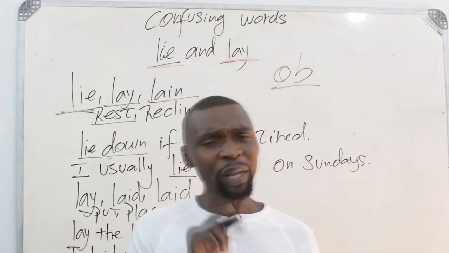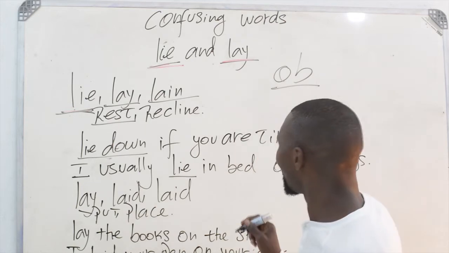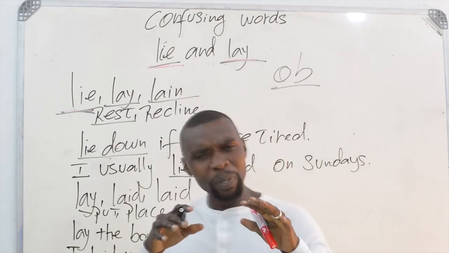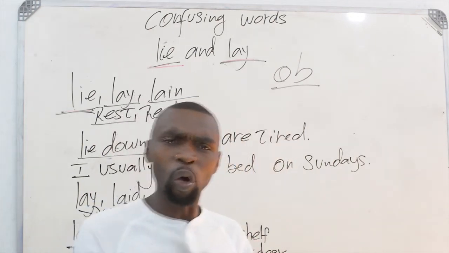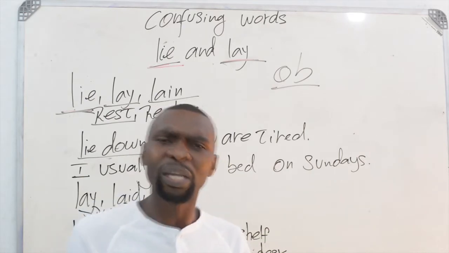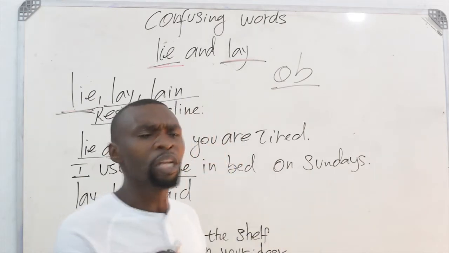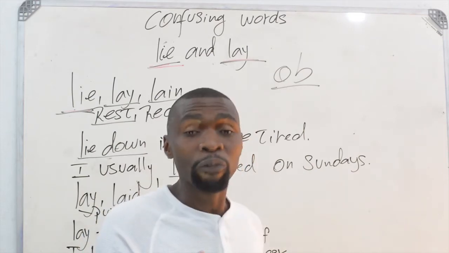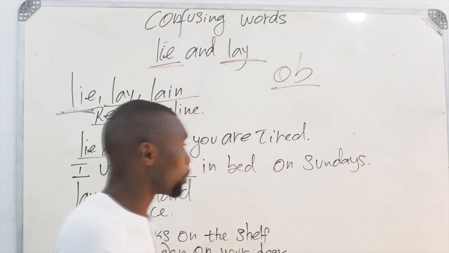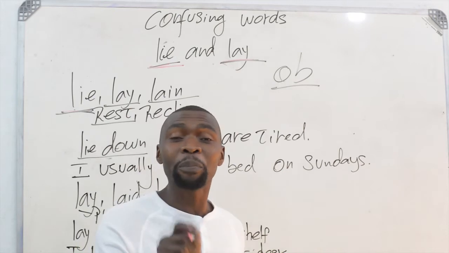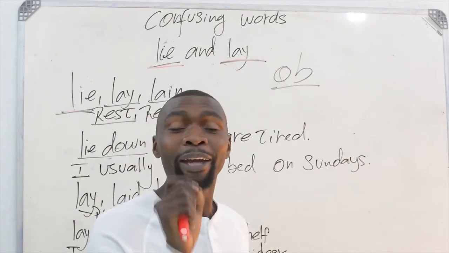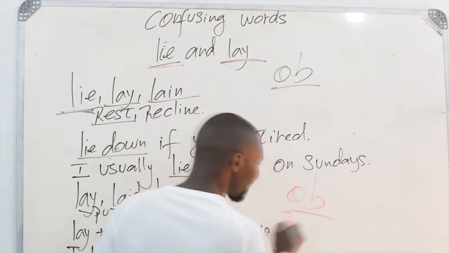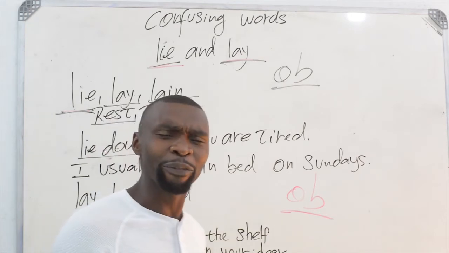Great. Now let's go and talk about lay. Right here, lay. What's the meaning of lay? Lay means to put or to place. You place something or you put something. And it's very crucial to tell you that lay is a transitive verb. And a transitive verb is a verb that always requires an object. This is what we call a transitive verb.